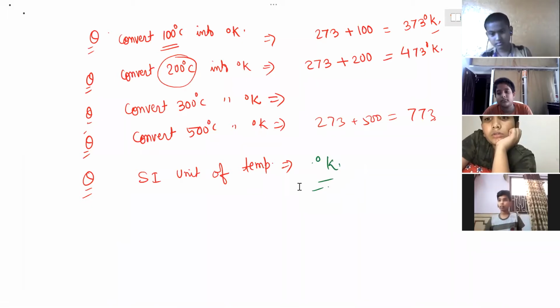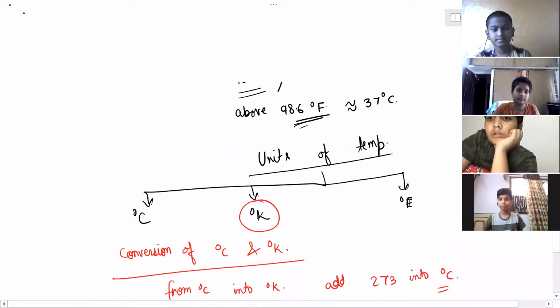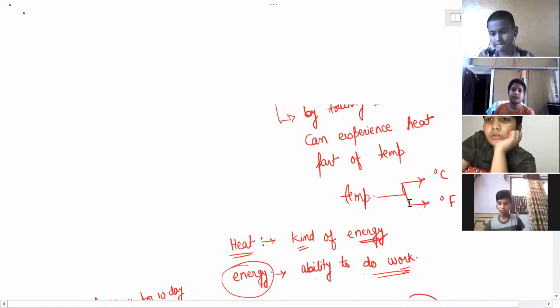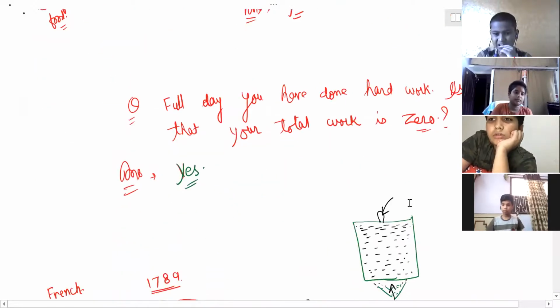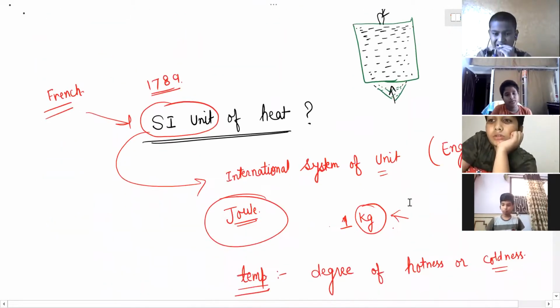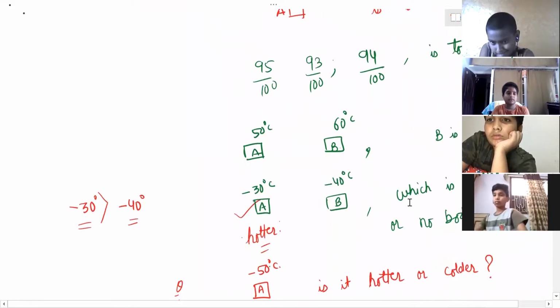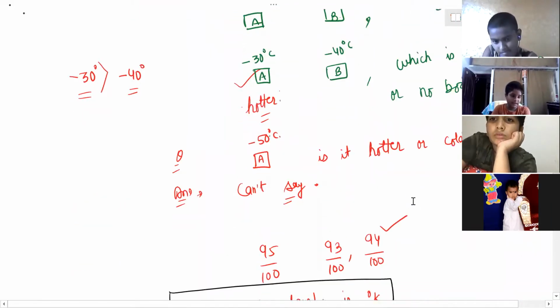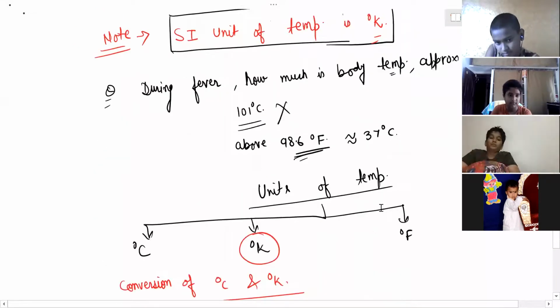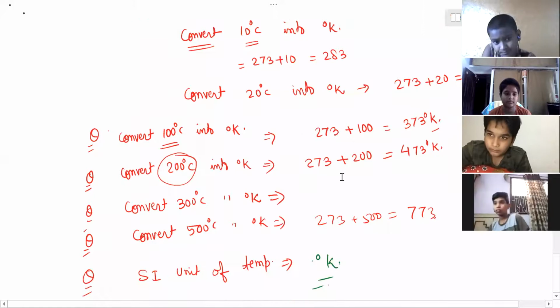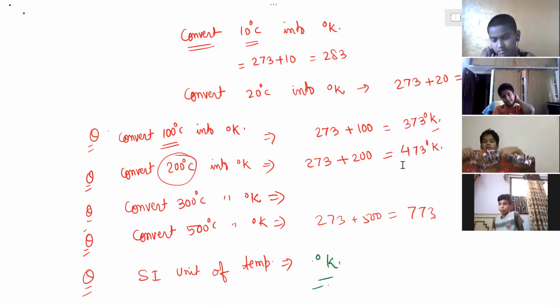Is it okay for you all? Yes, sir. Okay, so we will summarize what we have learned today. Heat and temperature, complete idea you have now. What is SI unit? You have idea. Which is hotter, which is colder? Lot many things we have to study slowly. Units of temperature, some question answer. Anyone is having doubt, please let me know. Otherwise, now 1 minute is there. We will end the session.